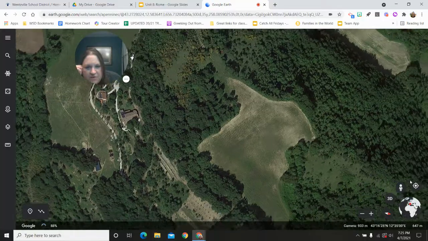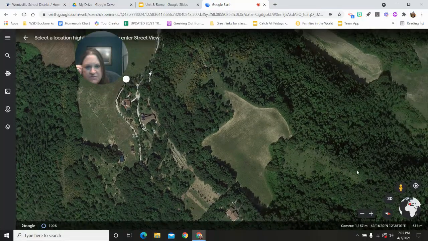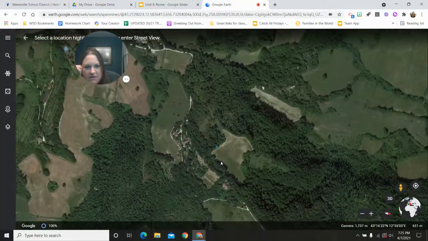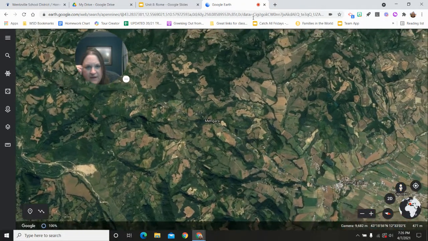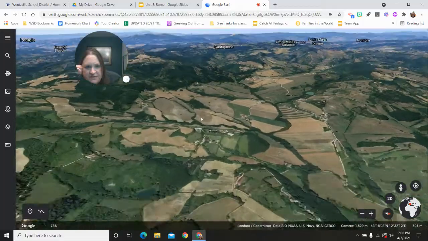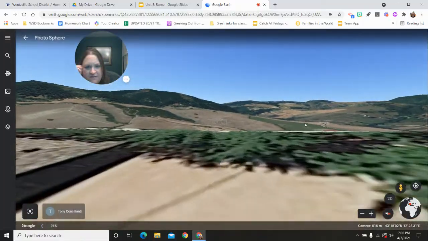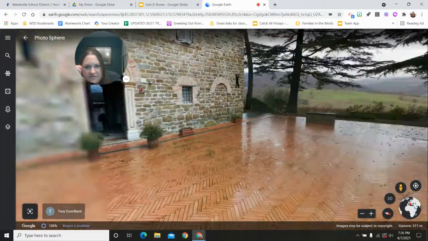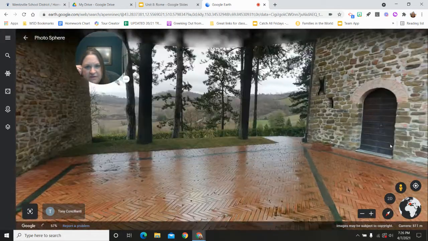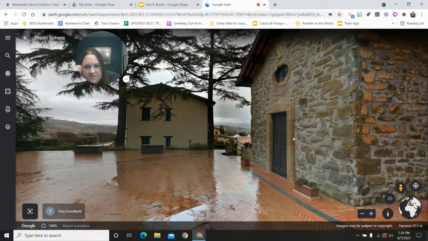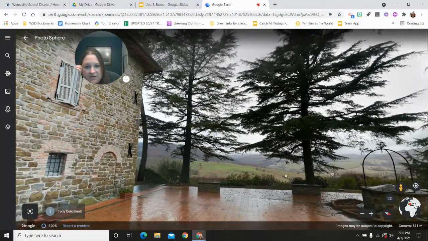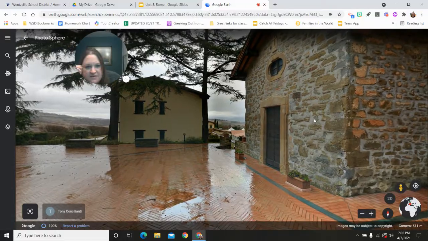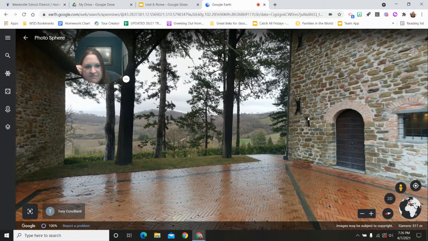Let's see if I can find a different place to zoom us down to. Let's try that one. As you can see, these mountains just look a lot different. You can see the farms on top of all of the hills. And somebody's house is on top of this one. Or I don't know if it's a house or a village. It's very pretty. These are hard to see though because you're surrounded by trees and buildings, but you can see the mountains in the background.